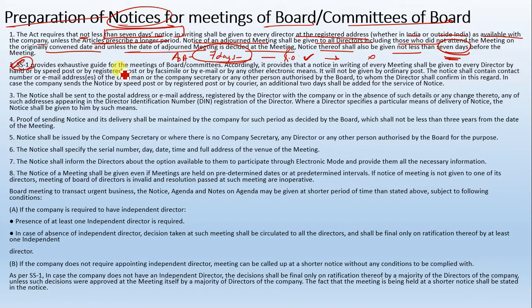Secretarial Standard 1, the exhaustive guide for the board or the committees, provides that the notice of every meeting shall be given to every director by hand, speed post, registered post with acknowledgement, email or other electronic means, and it will not be given by ordinary post. Notice shall contain the contact number or email address of the chairman of the company, the CS, or any other person authorized by the board to whom the director shall confirm the notice in this regard.